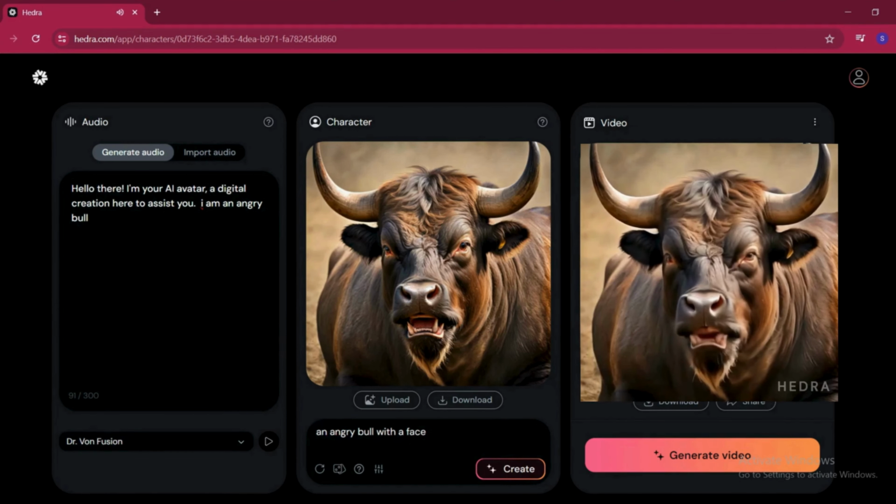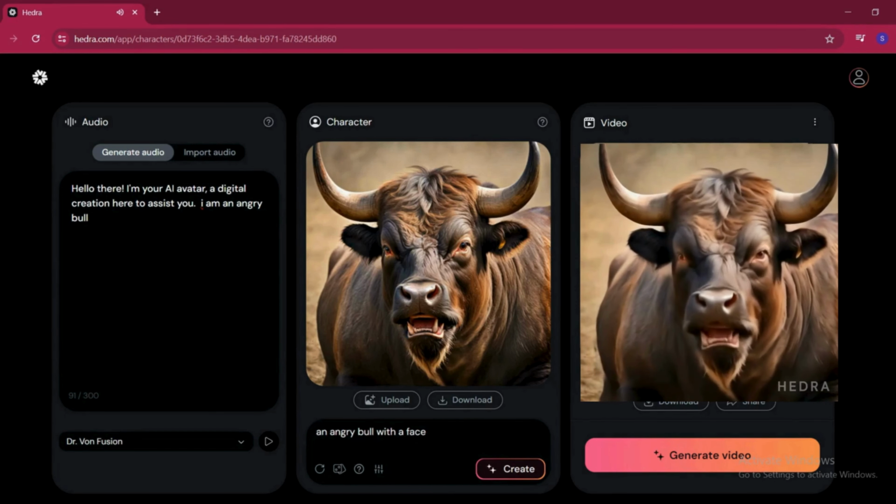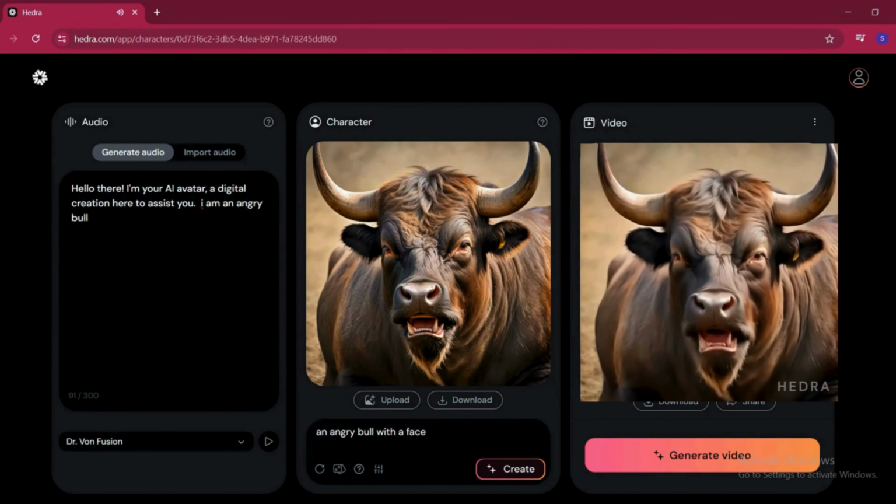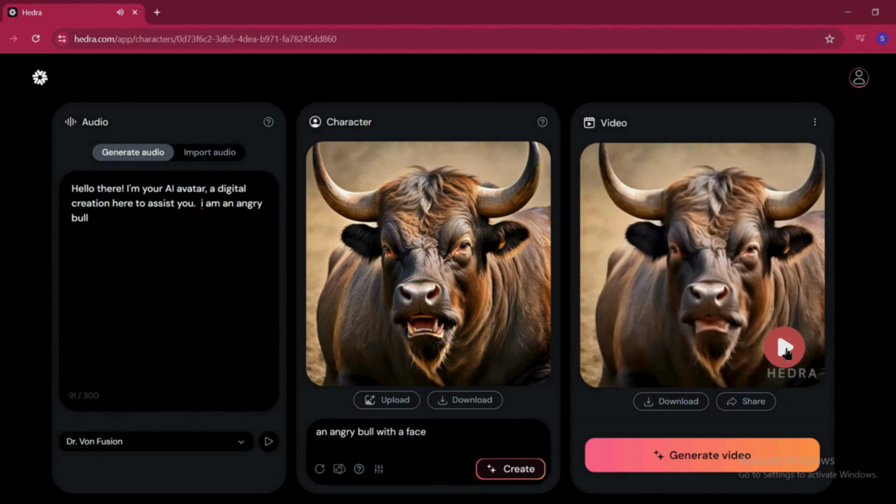Hello there! I'm your AI avatar, a digital creation here to assist you. I am an angry bull.